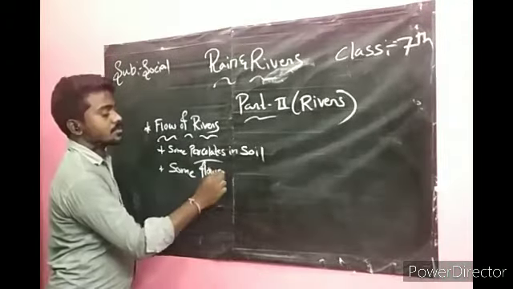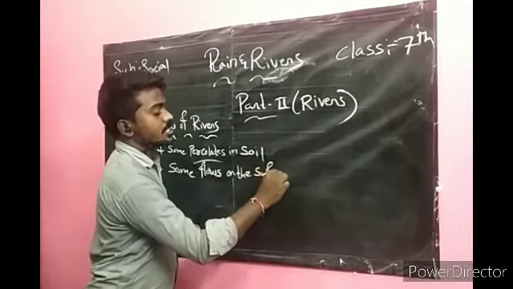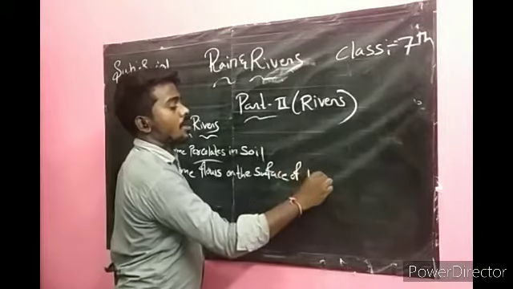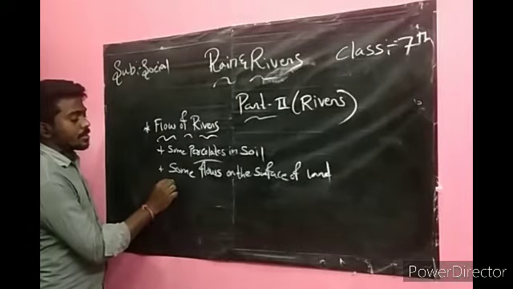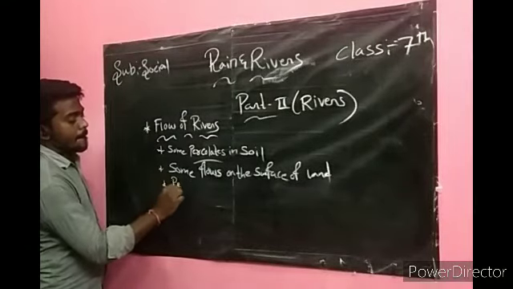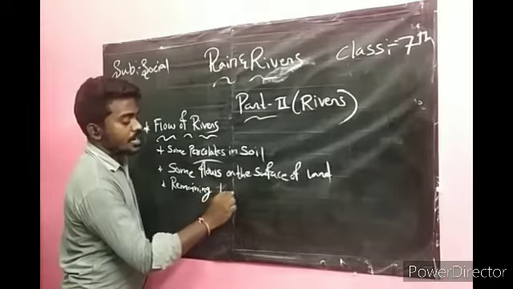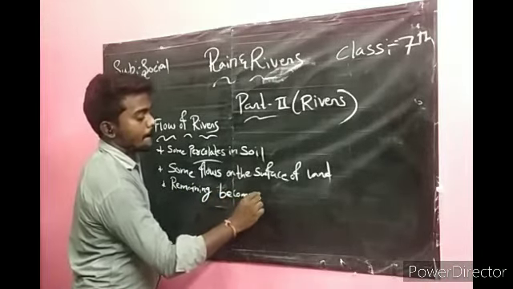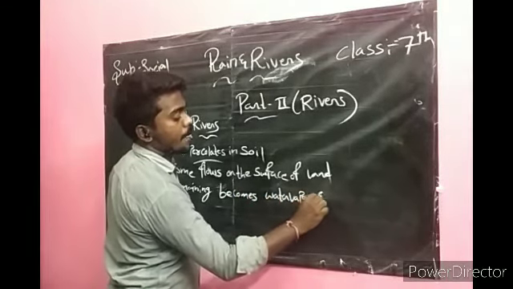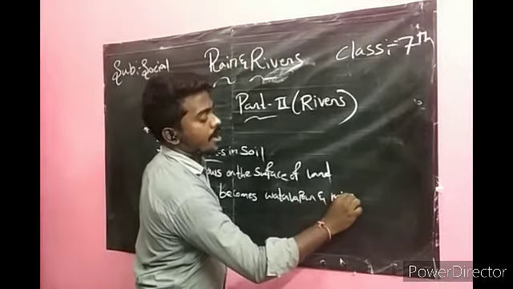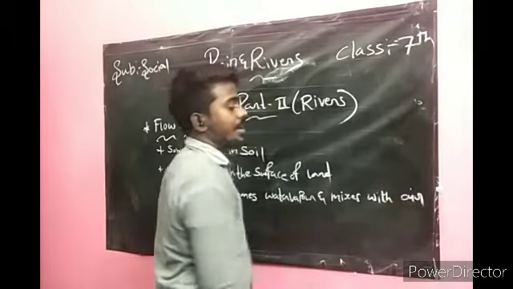Some water flows on the surface of land, and the remaining becomes water vapor and mixes with air.